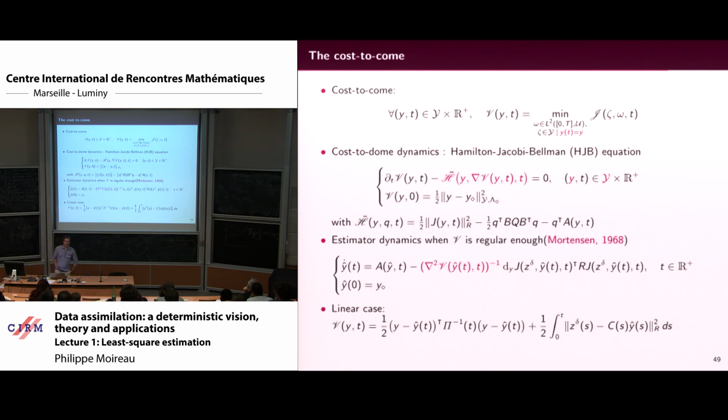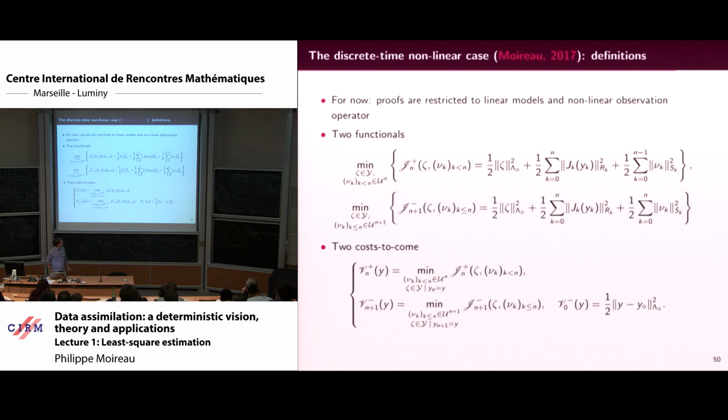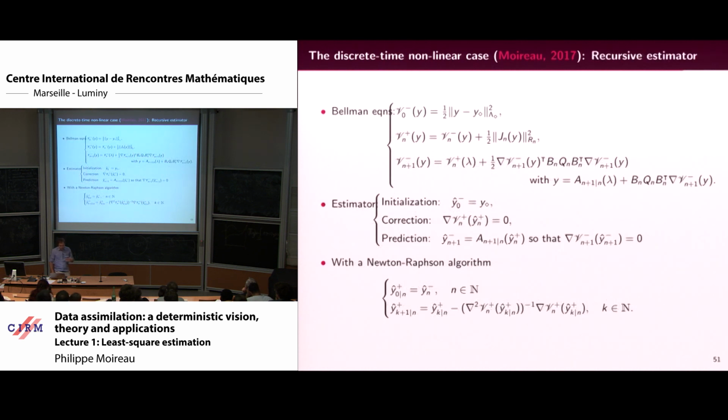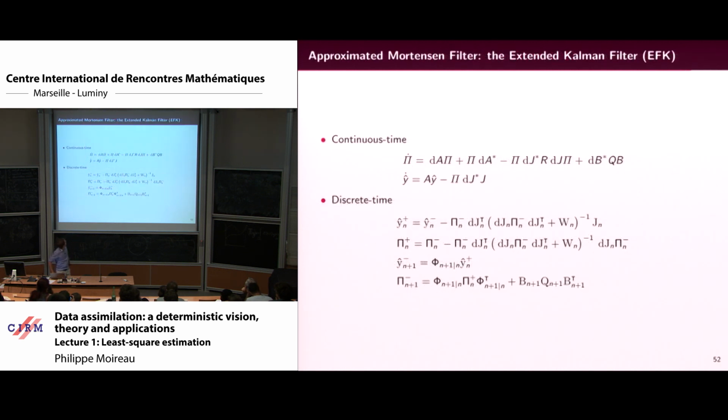and it works. So for the pendulum it works very nicely. For the heat equation there are still some challenges, but from an abstract point of view it exists. Actually, you can do it from the discrete point of view, and I worked a lot on proving that there is a way to discretize the cost to come in order to have the exact counterpart of the Kalman filter, but for nonlinear situations. Okay, I will skip that.